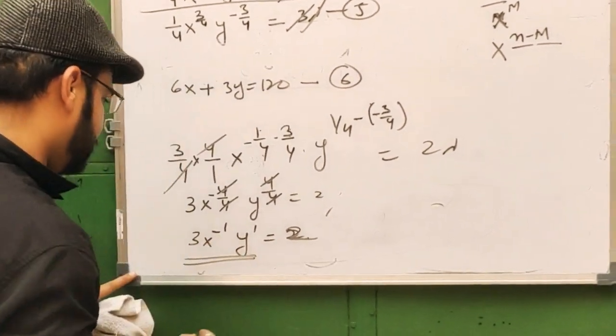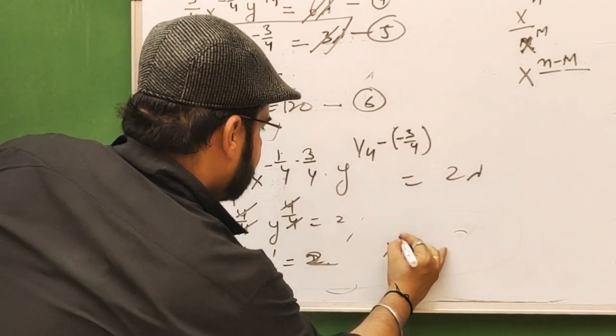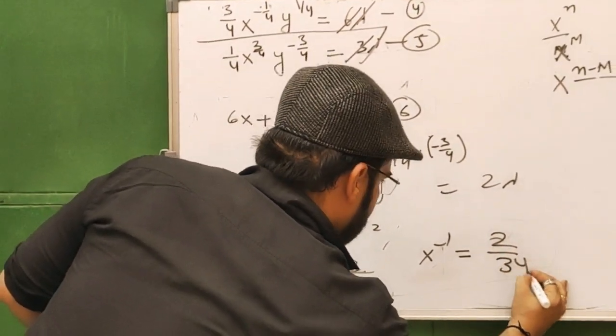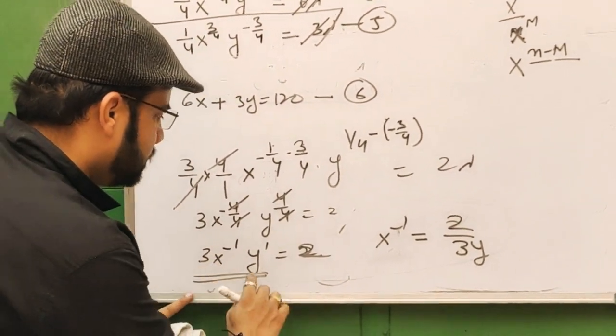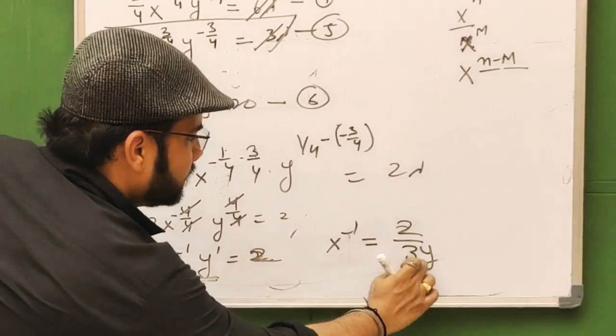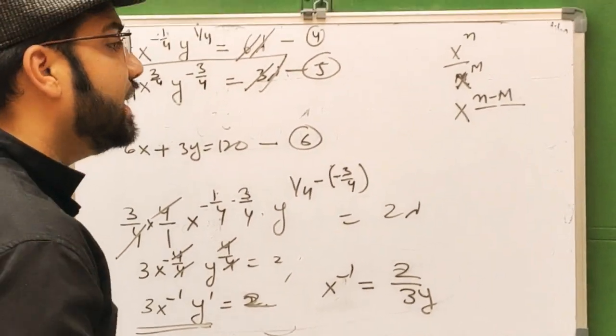We can write x inverse equal to 2 by 3y. This x inverse can be written as 1 by x.